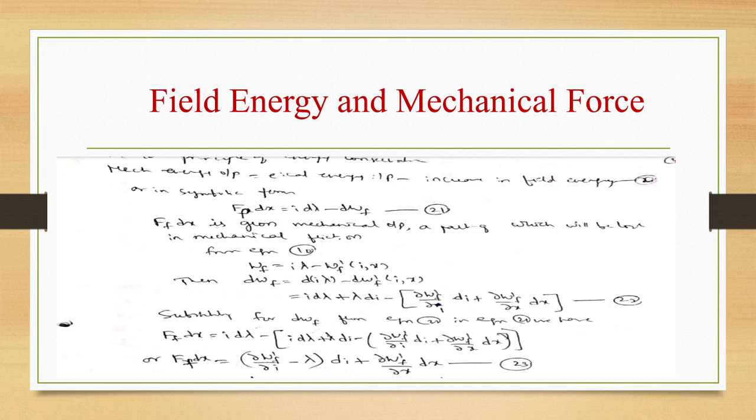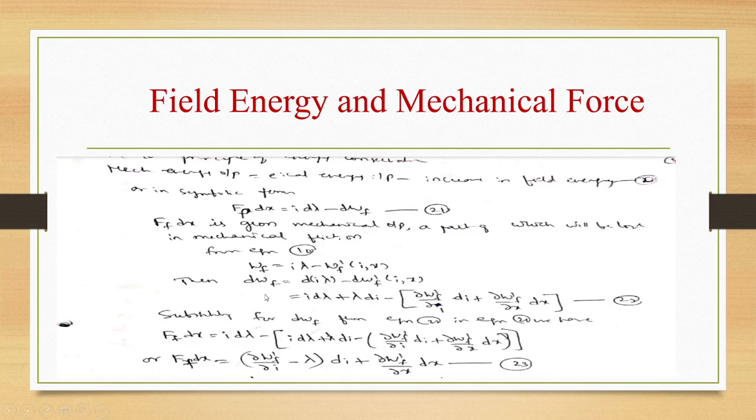According to the principle of energy conversion, mechanical energy output will be equal to electrical energy input minus increase in field energy. In symbolic form, we can write this as Ff dx is equal to i d lambda minus dWf. Ff dx is the gross mechanical output, a part of which will be lost in mechanical friction. And from equation 10, what was equation 10? Equation 10 was Wf dash of i, x is equal to i lambda minus Wf of lambda, x. So Wf can be written as i lambda minus Wf dash of i, x.